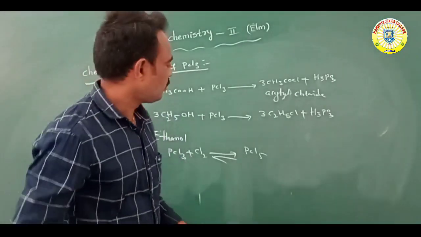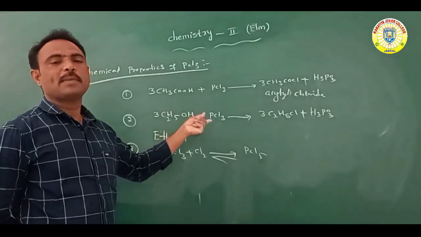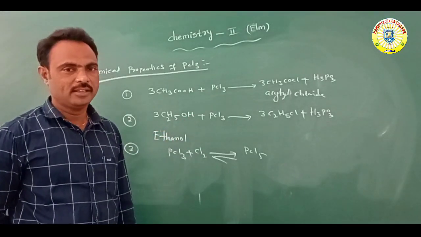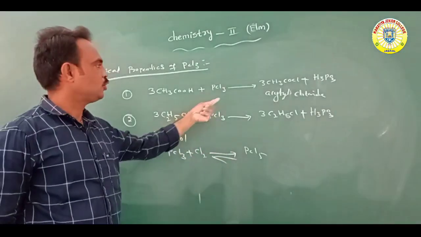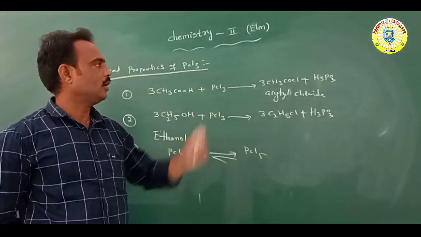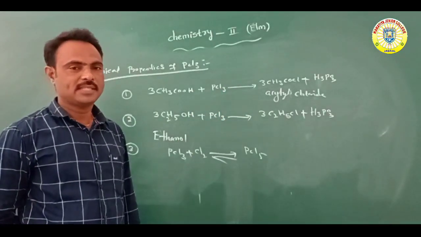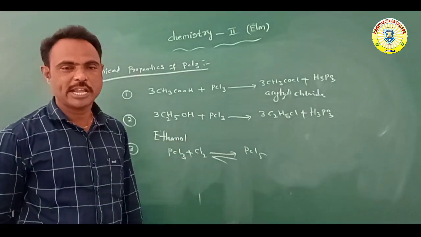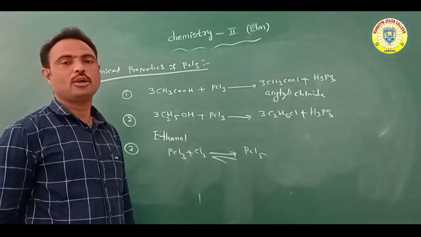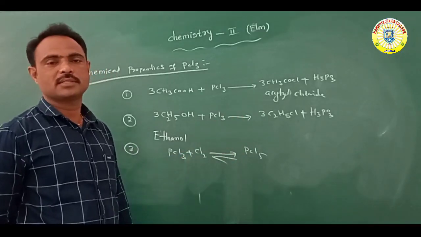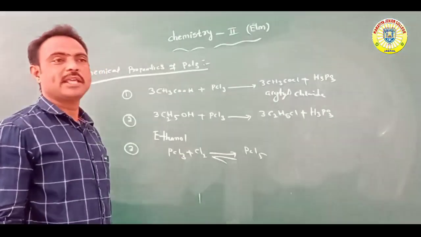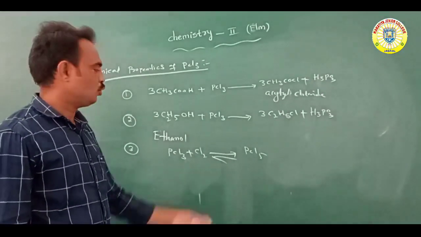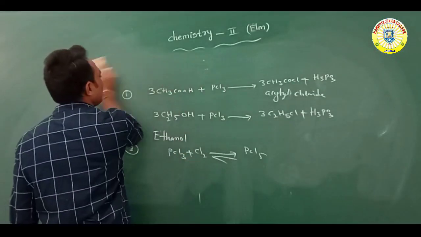These are the three chemical properties of PCl3. Phosphorus trichloride reacts with acetic acid to form acetyl chloride and phosphorus acid. Ethyl alcohol reacts with phosphorus trichloride to form ethyl chloride and phosphorus acid. Phosphorus trichloride reacts with chlorine to form phosphorus pentachloride.